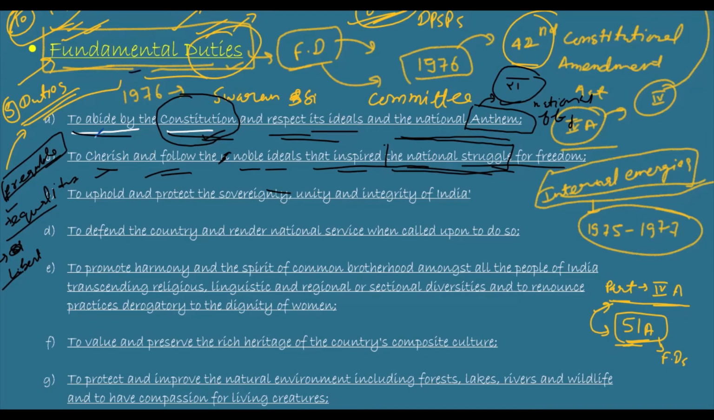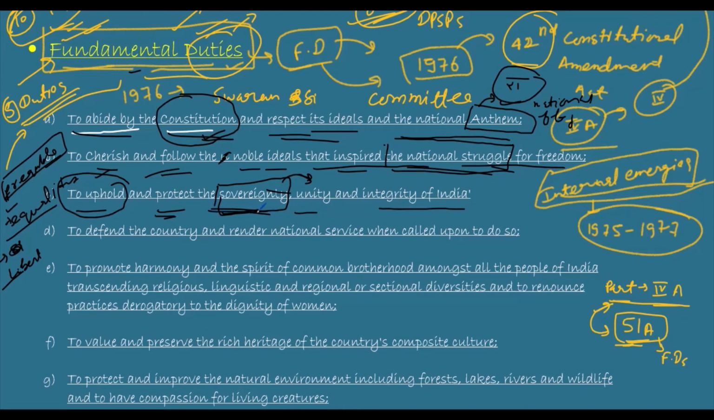Next one, to uphold and protect the sovereignty, unity and integrity of India. To uphold means we should try to protect. To protect what? Sovereignty. Sovereignty means supreme authority. Nobody can interfere in the country. It means if we are making a policy, no other supreme power will guide us on whether we should make the policy or not. This should not be the condition. So we have a responsibility to protect the sovereignty.